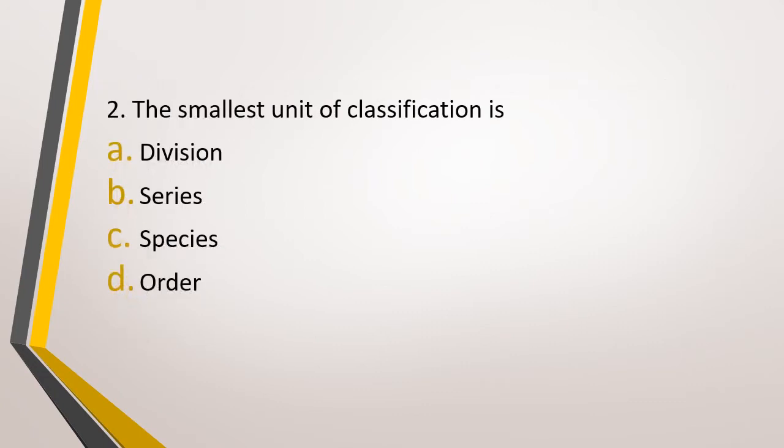Question number 2. The smallest unit of classification is option A, division, option B, series, option C, species, or option D, order. The correct answer is option C, that is species.